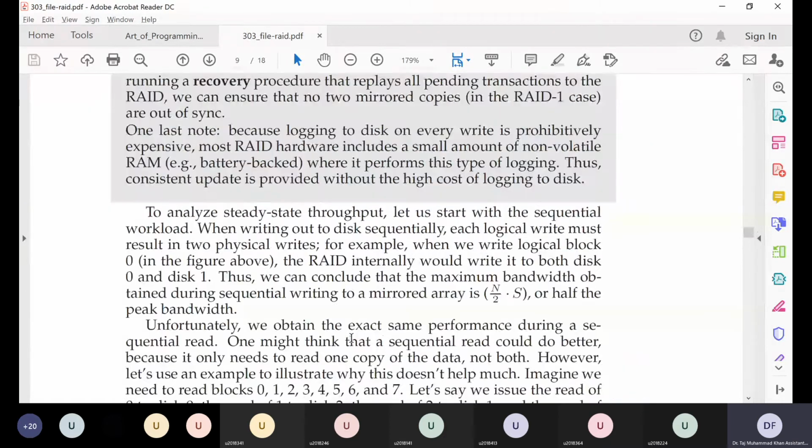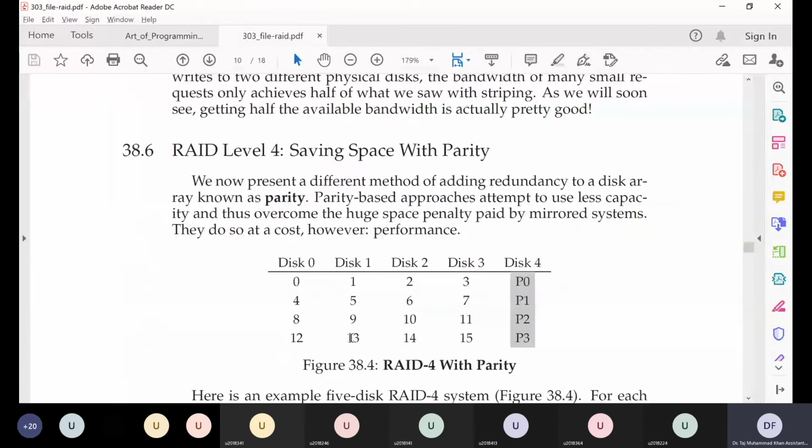But here in the parity scheme, the RAID 4 scheme, we have our data, like 4 disks of our data, and we have an extra disk which is for parity. So for every bit in these 4 disks, there will be 1 bit here on the parity disk.